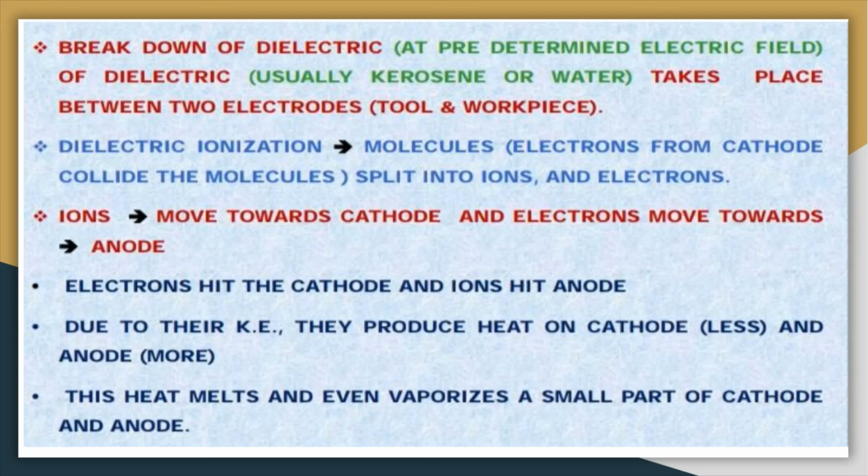I have shown the spark channel. The total ionized channel is the spark channel, so a single spark will generate. In this process, hemispherical craters will be generated. Vaporized dielectric fluid is coming outside, and here the total ionization zone will be there during this process. So this is about the working principle of our electric discharge machining.